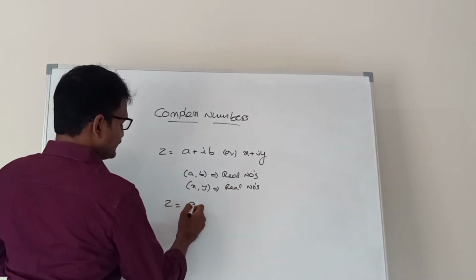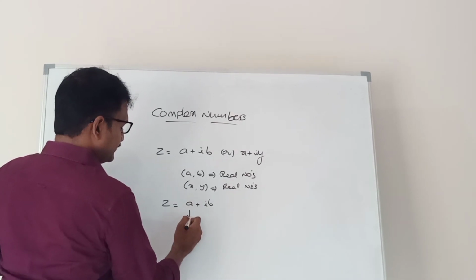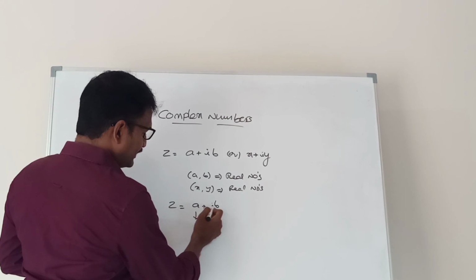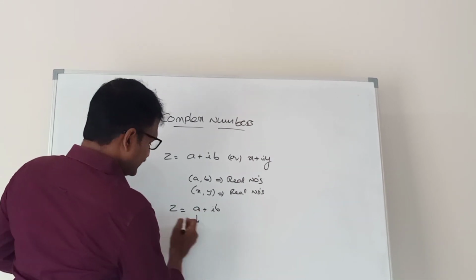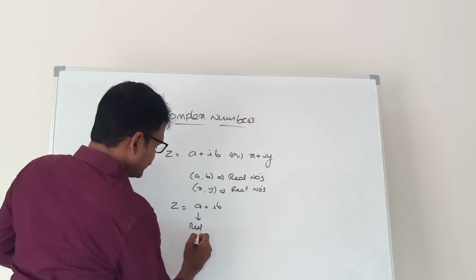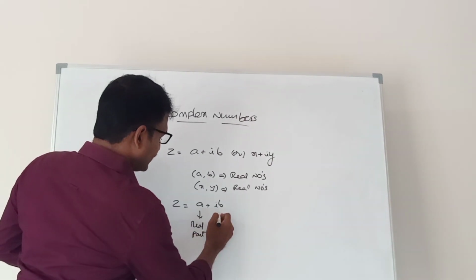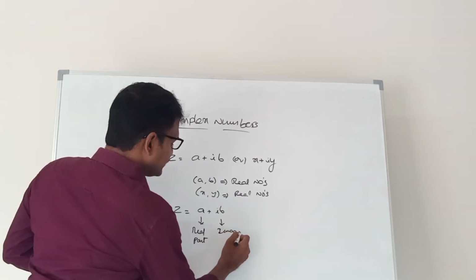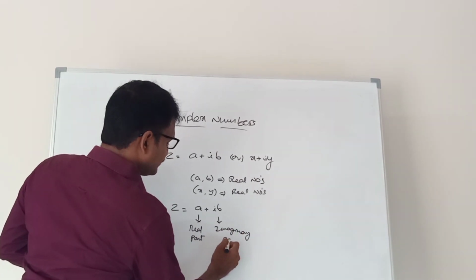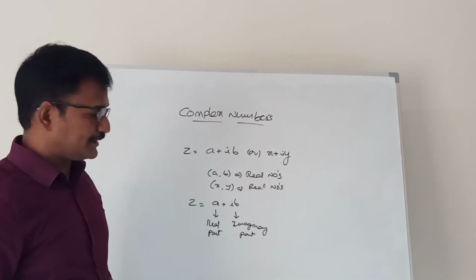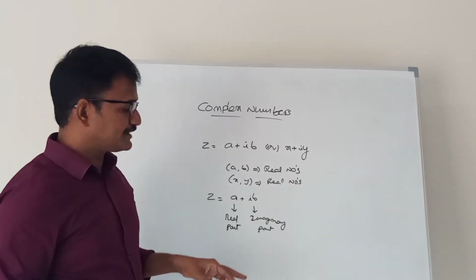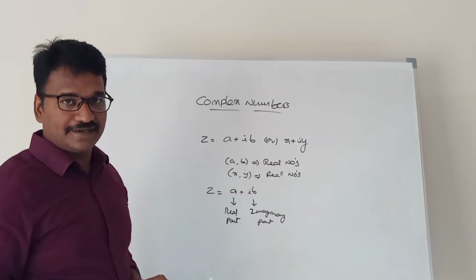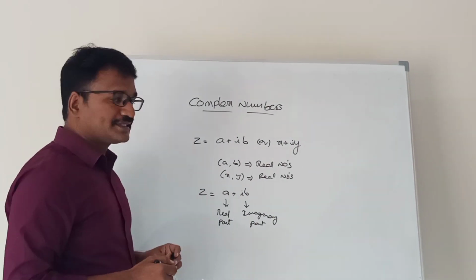Next, if z is equal to a plus ib, there are two parts in the complex number. A and b are real numbers. Part a is called the real part, and part ib is called the imaginary part. One is the real part, the second one is the imaginary part. This is a complex number.